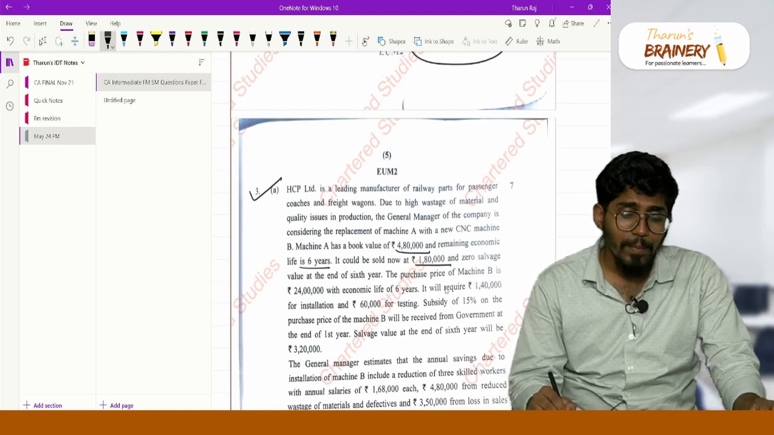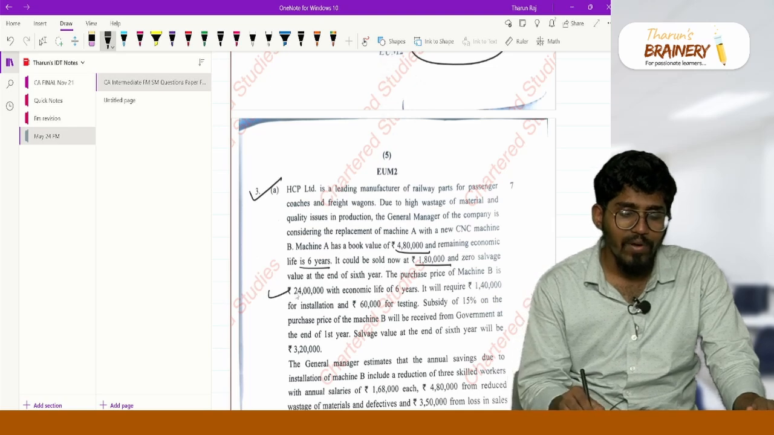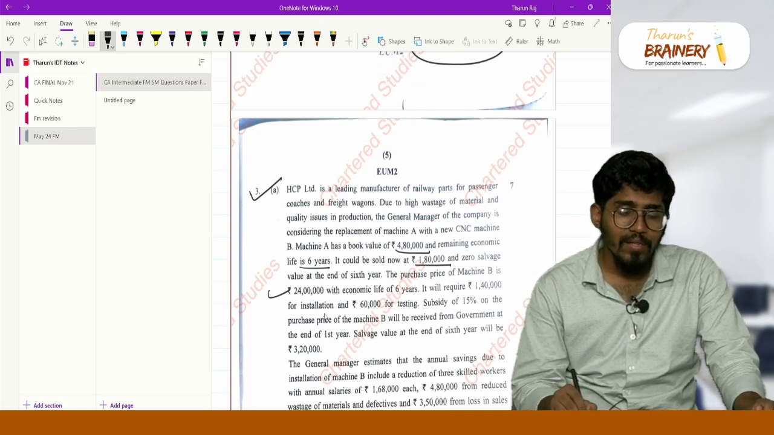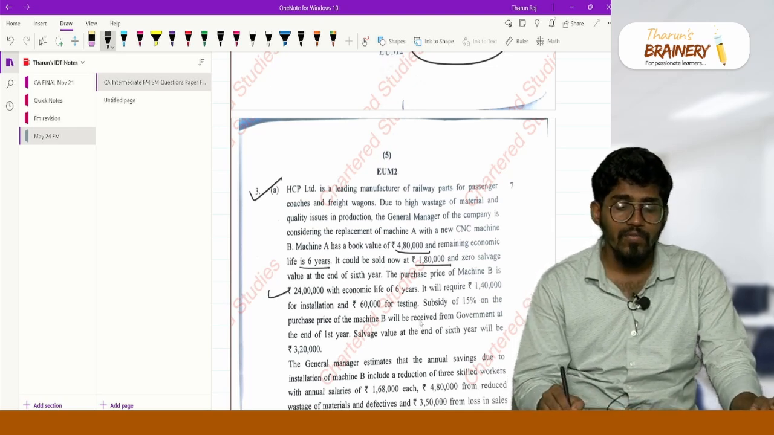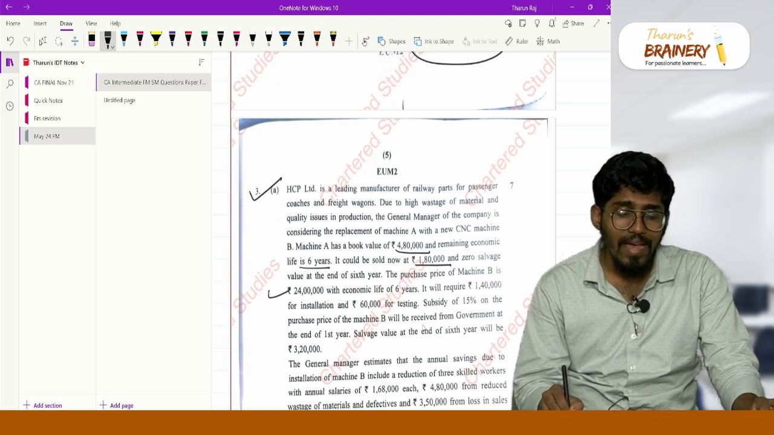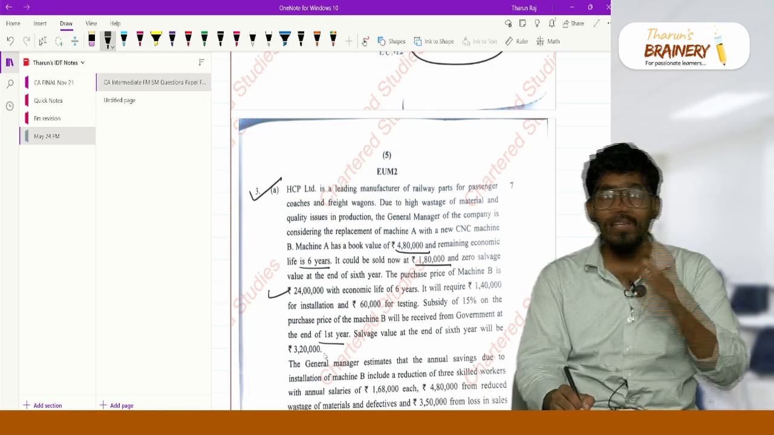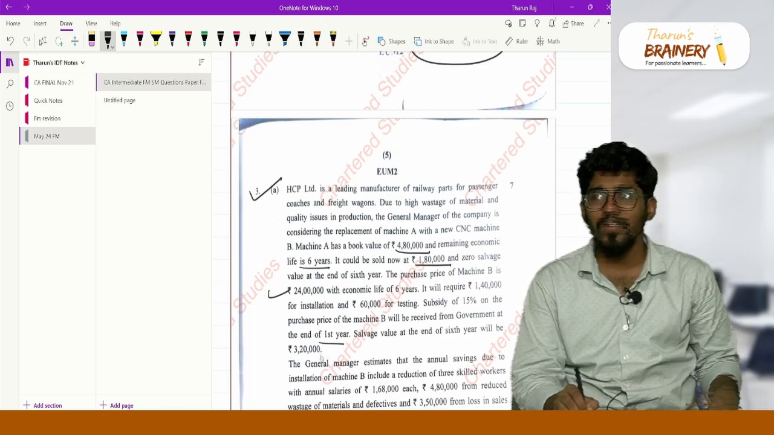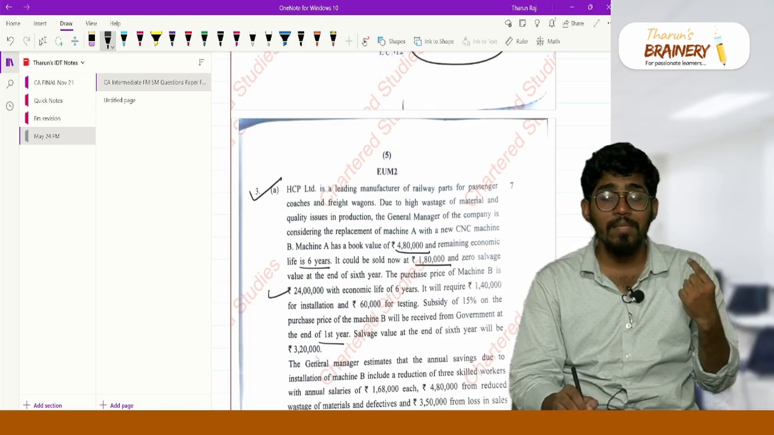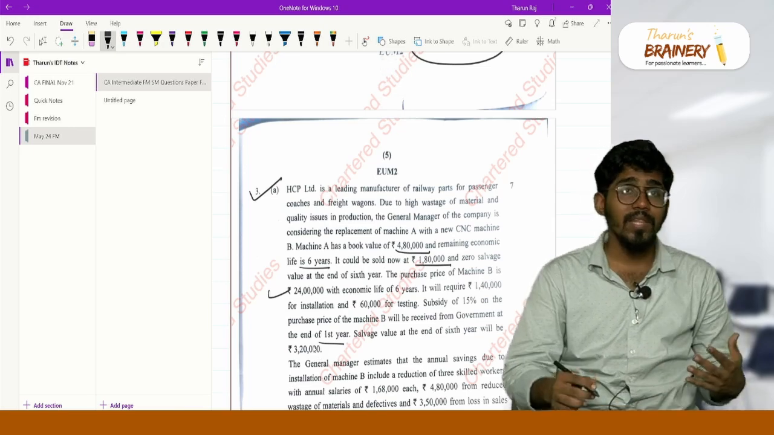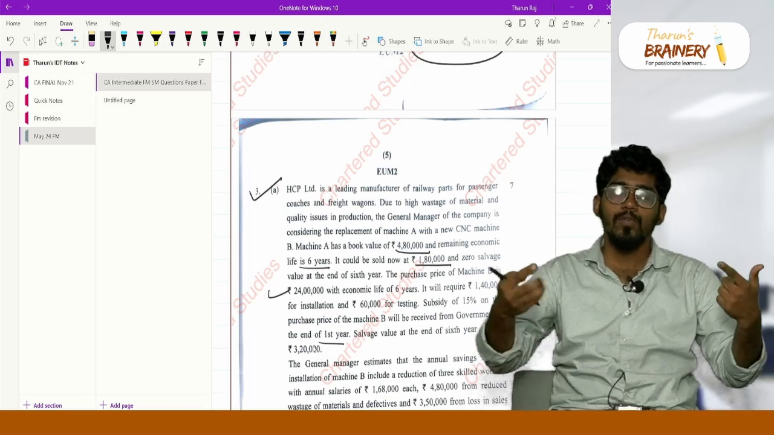The purchase price of machine B is 24 lakhs. It will require 1,40,000 for installation and 60,000 for testing. Subsidy will be received at 15% of the purchase price, at the end of the first year. So it is like a capital receipt, so no tax impact will come. Always remember, in the NPV calculation you have to write it in the last cash flow.